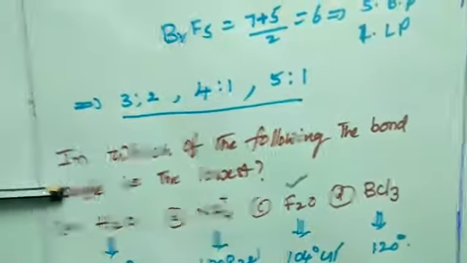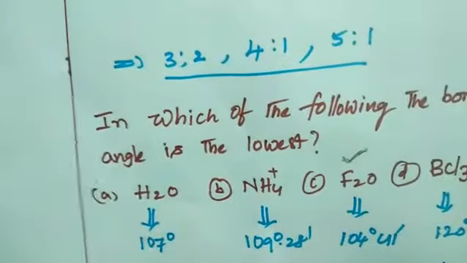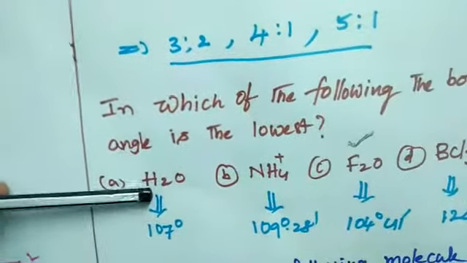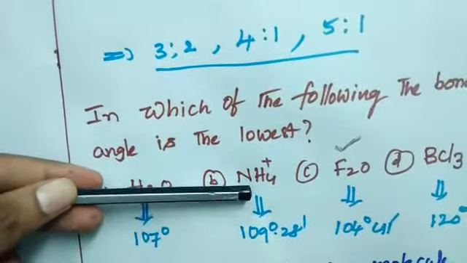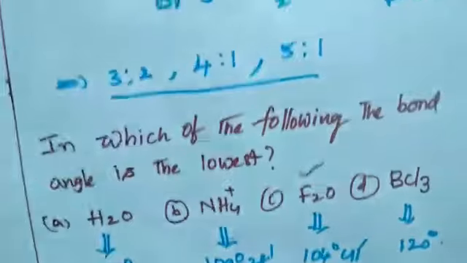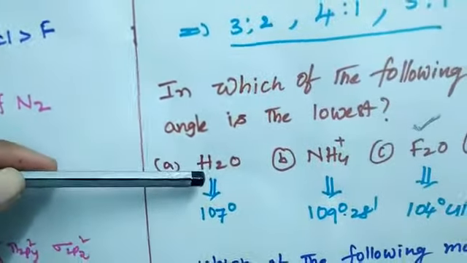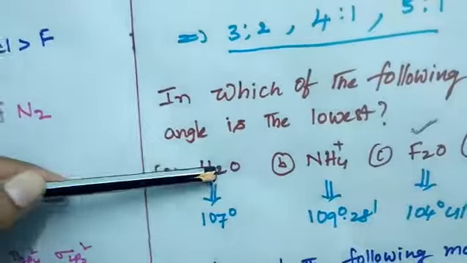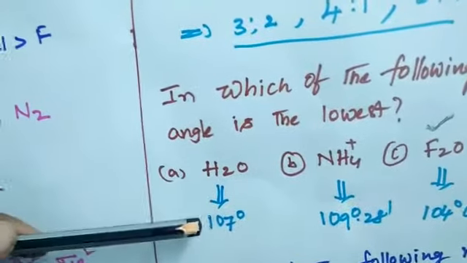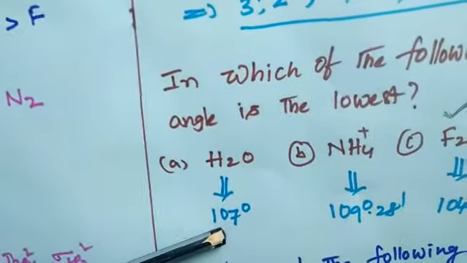In which of the following is the bond angle lowest in the given molecule? Here they give 4 molecules: one is the water molecule, another one is the ammonium cation, then difluorooxygen, and then boron trichloride. The actual bond angle of the water molecule is 109 degrees 28 minutes, but due to the repulsions, the bond angle decreases from 109 degrees 28 minutes to 107 degrees.